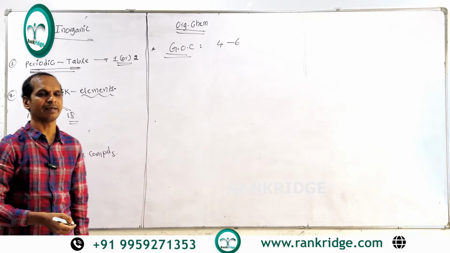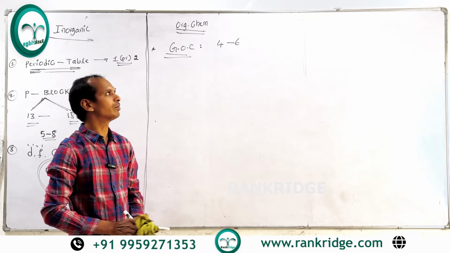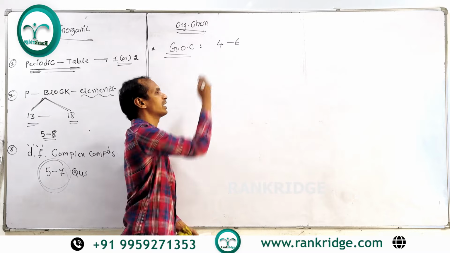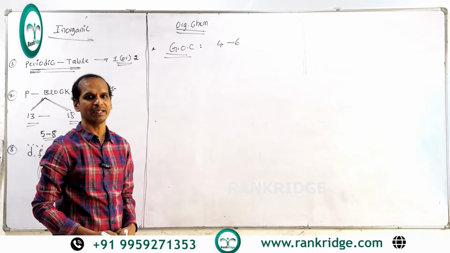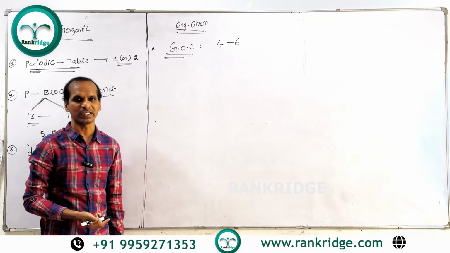General organic chemistry includes nomenclature, isomerism, qualitative analysis, quantitative analysis, purification methods, and electron migration effects. This is a very important basic and scoring concept, and we can expect 4 to 6 questions.